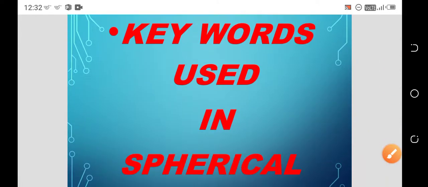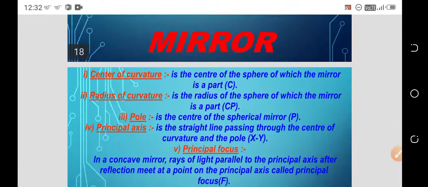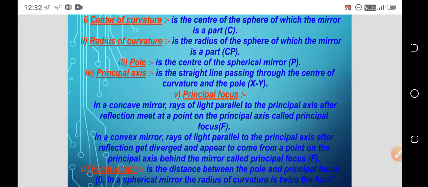Coming to the keywords used in spherical mirrors. The first keywords we are going to use in spherical mirror reflection are center of curvature, radius of curvature, pole, principal axis, principal focus, and focal length. Let's see what is center of curvature. Center of curvature is the center of the sphere of which the mirror is a part. So here, the center of curvature is the center of the sphere of which the mirror is a part.